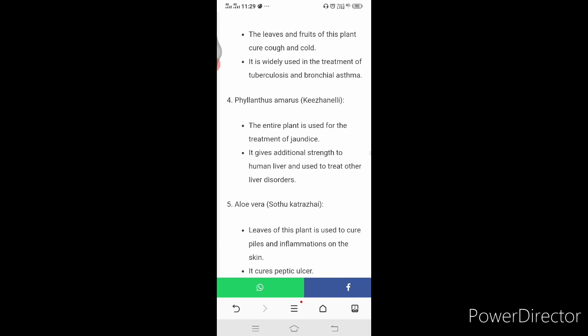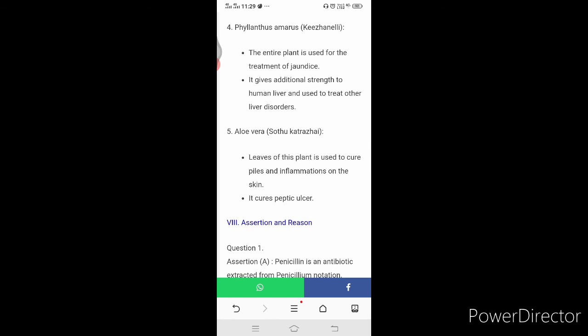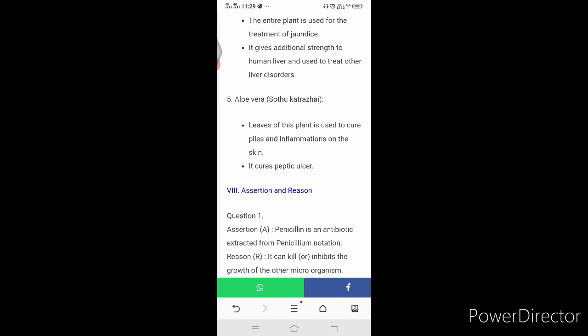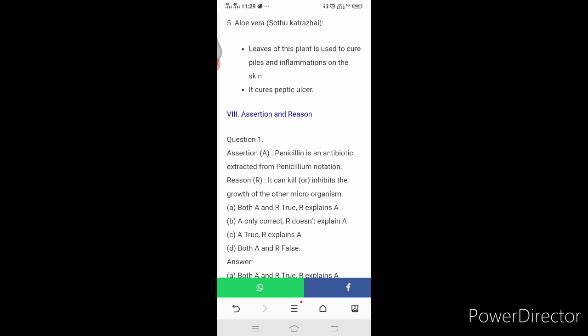Okay. Phyllanthus amarus, Keezhanelli. The entire plant is used for the treatment of jaundice. It gives additional strength to the human liver and is used to treat other liver disorders. Aloe vera, Sotrukathazhai. Leaves of this plant are used to cure piles and inflammation on the skin. It cures peptic ulcer.